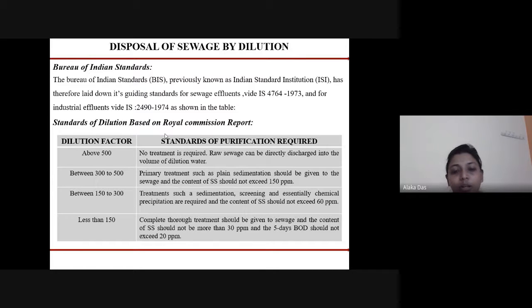So proper treatment should be given so that the land or the water body should not get polluted due to the disposal of the sewage.